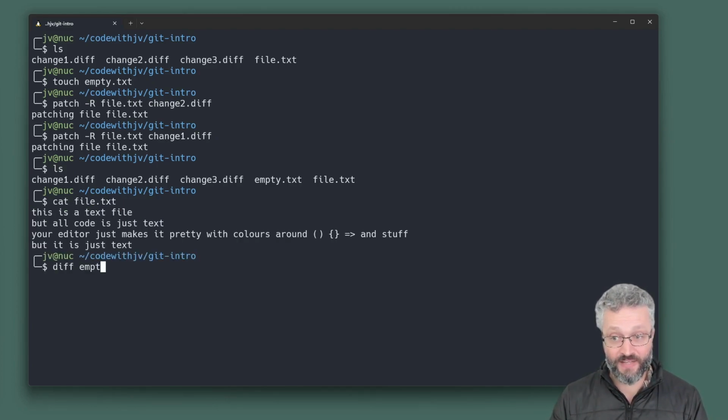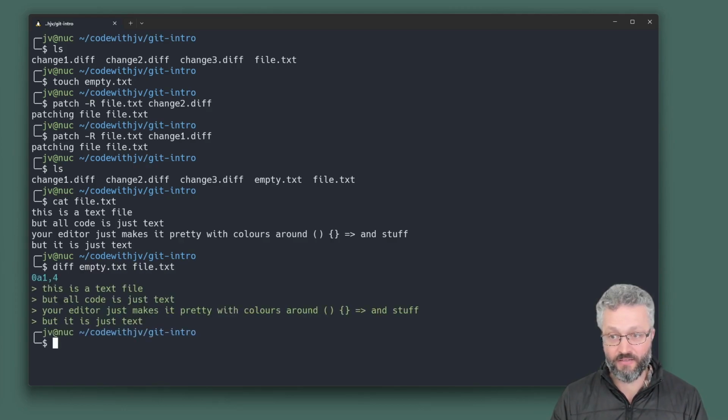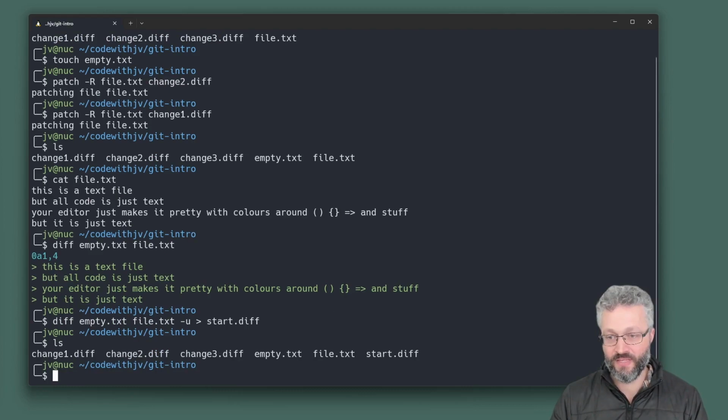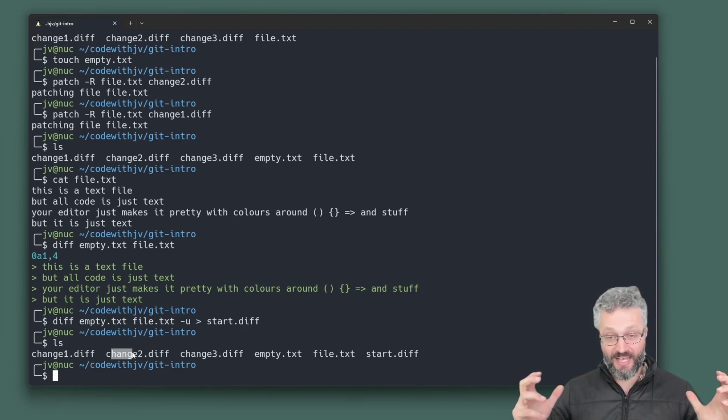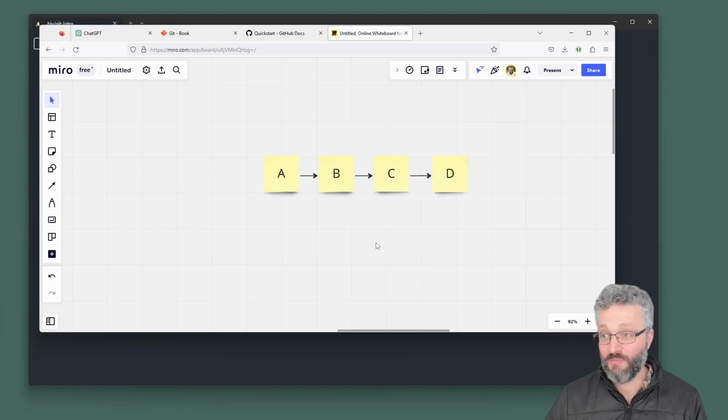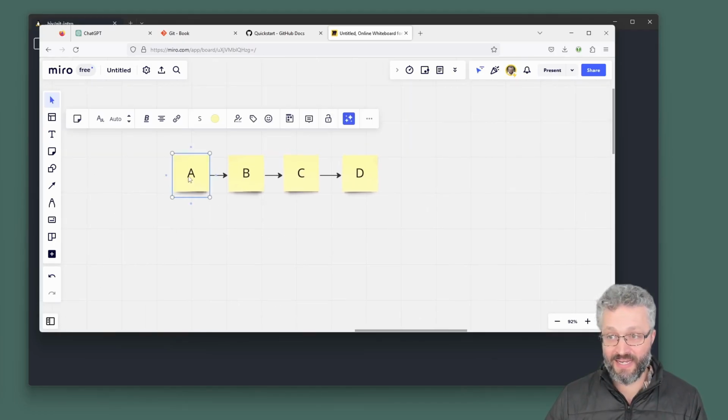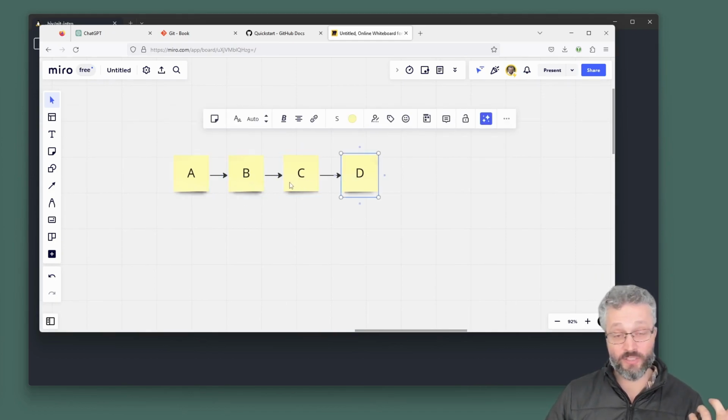Now if I go diff empty.txt file, this is just like creating the file in the first place. And I can chuck a -u start.diff like so. And then with just these diff files, start and change1, change2, change3, I can regenerate any stage of my history. Building up this chain of diffs is what Git does. The key metaphor to have for Git is that each one of these cards is a diff, and in Git that is called a commit.